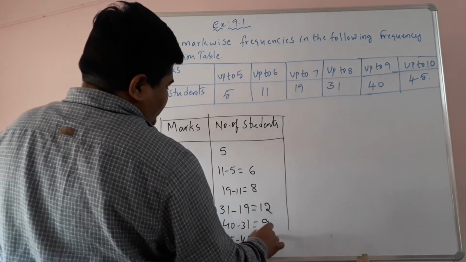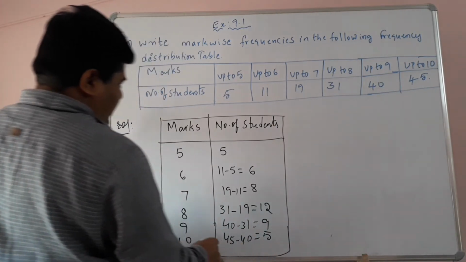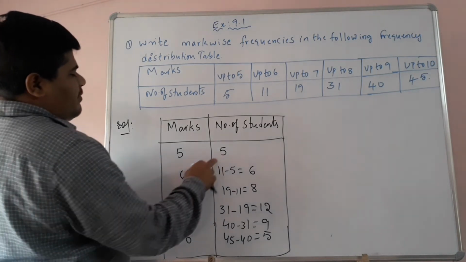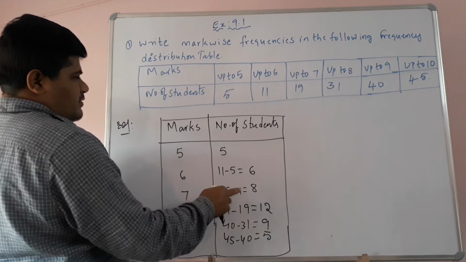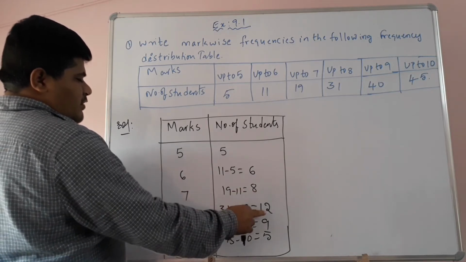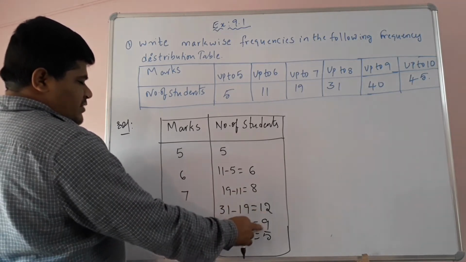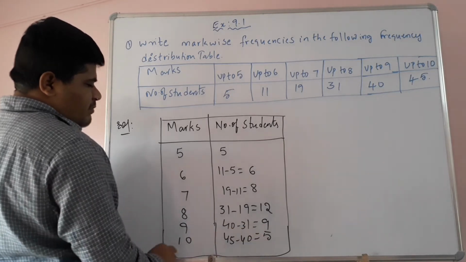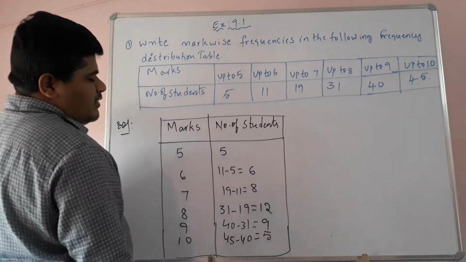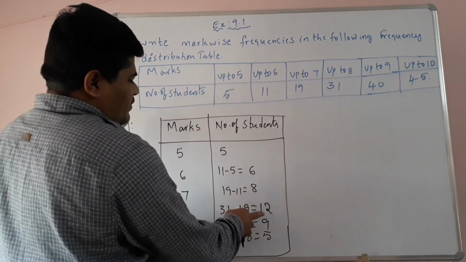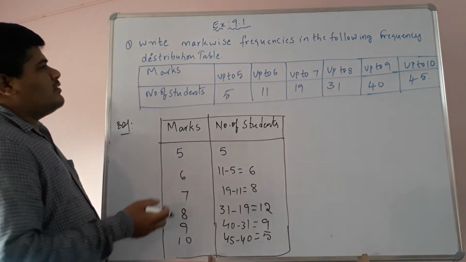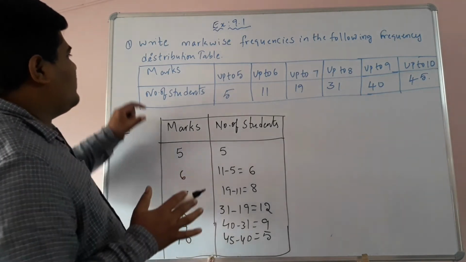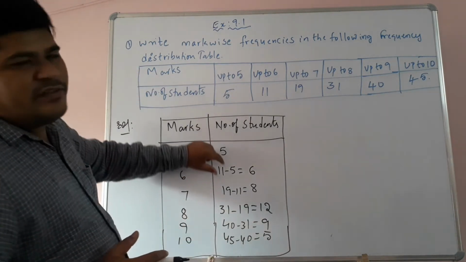5. So children, see, 5 students got 5 marks, 6 students got 6 marks, 8 students got 7 marks, 12 students got 8 marks, 9 students got 9 marks, 5 students got 10 marks. If you add all these numbers, we get 11, 19, 31, 40, 45. So children, this is the way to write the individual marks with frequencies.